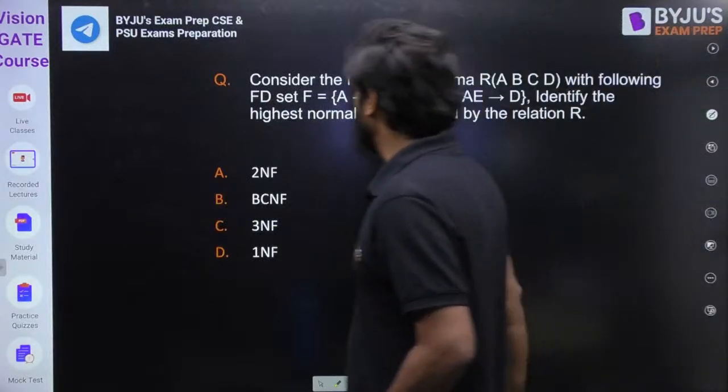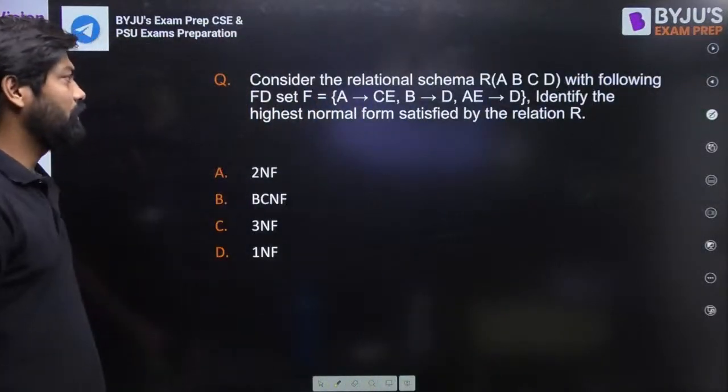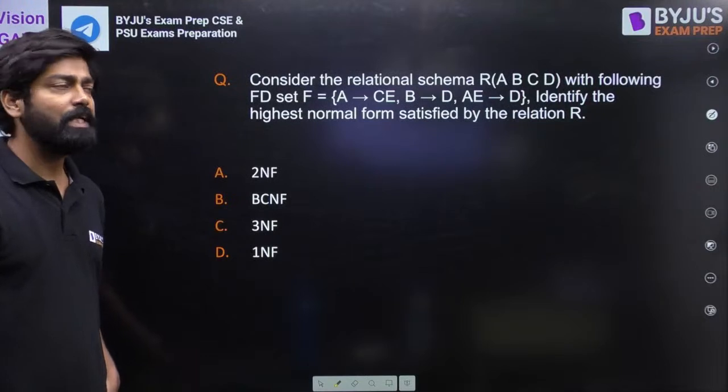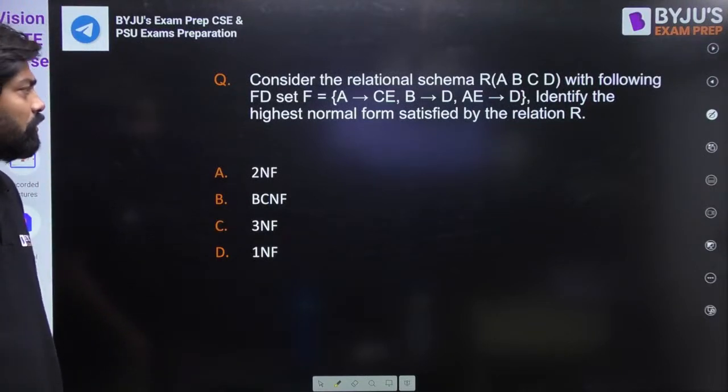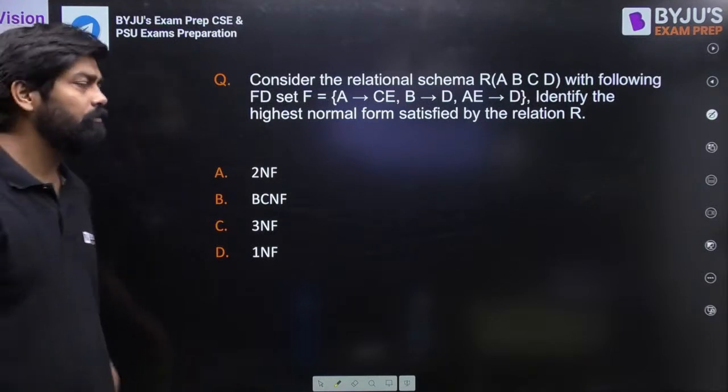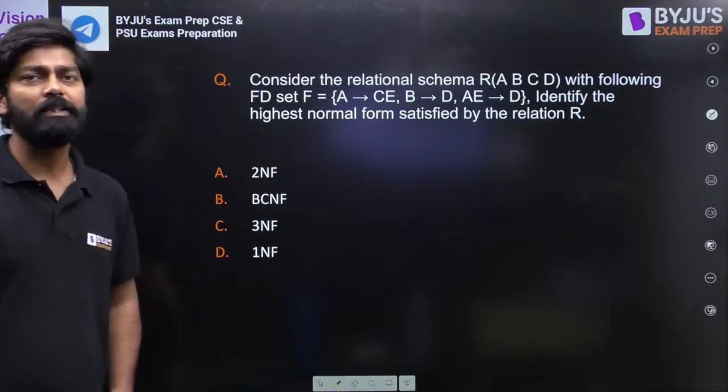Okay, can you please try this question? I'm waiting for the answer. Consider the relational schema R(A, B, C, D) with the following FD set: A goes to C, B goes to D, A goes to D. Identify the highest normal form satisfying the relation. Can you please tell me what is the answer?